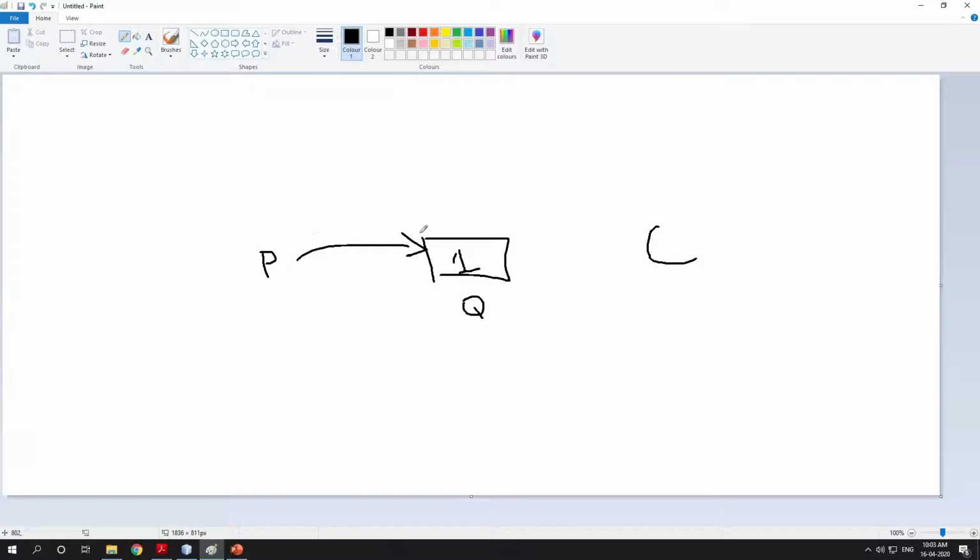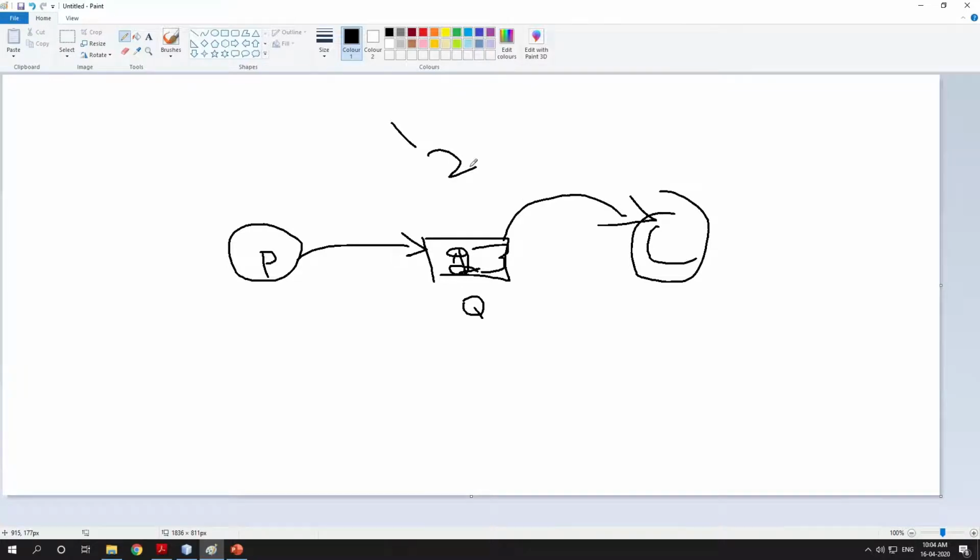The producer will produce 1. With no communication, 1 will be wasted and the producer will produce 2, then 3. Suppose the producer has produced all these elements and then gives up the monitor. Then the consumer comes into the picture and will get 3. 1 and 2 are wasted.